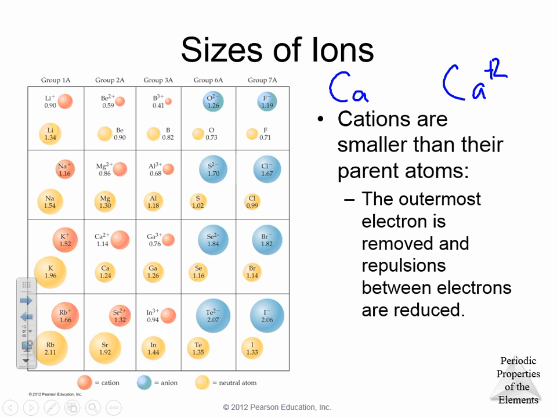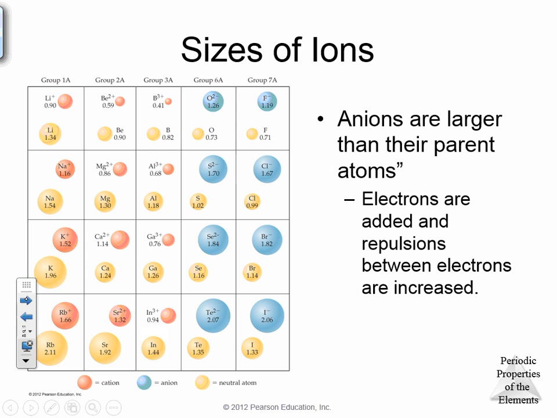If we're removing electrons, our atom is going to get smaller. So cations are typically smaller than their parent atom, and our parent atom is the original element. So calcium and calcium plus 2, because we are removing electrons, we're removing the size of the electron.